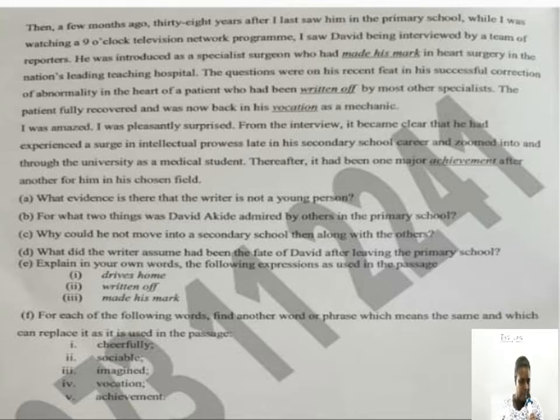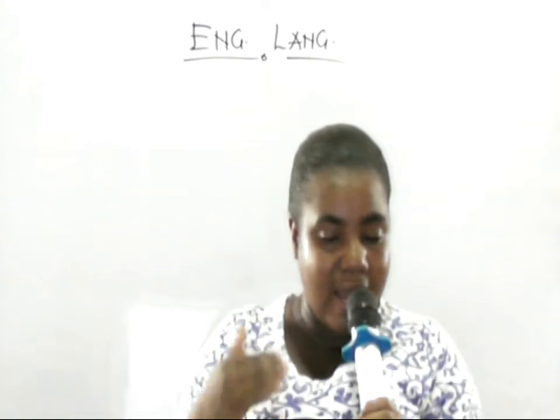Then we move to F. For each of the following words, find another word or phrase which means the same and which can be replaced as it's used in the passage. So here, the word you are going to choose must fit into the passage when we are using it. So these are the questions the text demands us to answer. And of course, we are going to answer them based on the text.